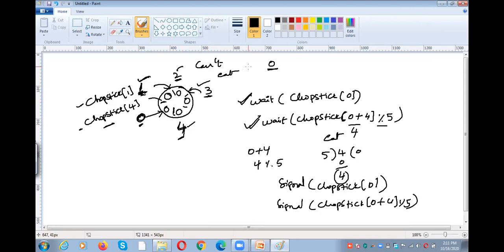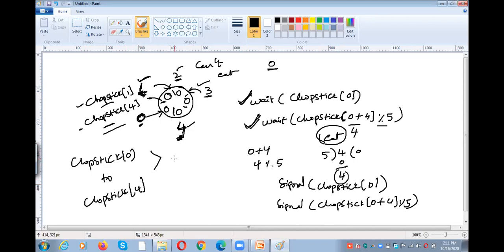Okay, that is the thing. Likewise, each and every philosopher has to perform the wait operation on the chopsticks of neighbors. If he is able to perform the wait operation on the neighbor chopsticks, then he can perform the eat operation. Okay. So what are the initial values of chopstick 0 to chopstick 4? The initial values are set to 1.